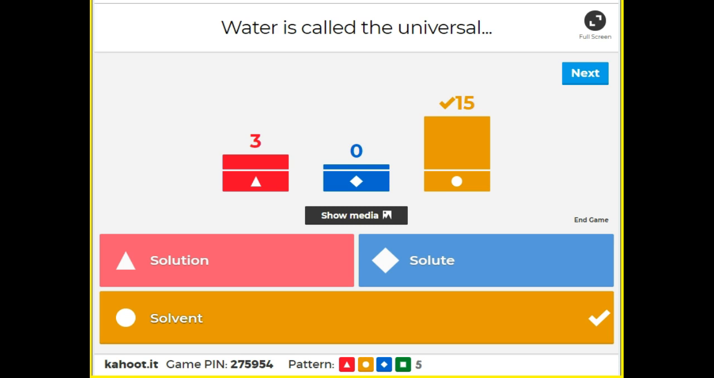Yeah, it's what does the dissolving. It is the dissolver. So water is the universal solvent because it's really good at dissolving many, many different things. That's why it's called the universal solvent. Now, a solution would not be the answer because a solution is actually when we have a solute and a solvent together to make a solution.